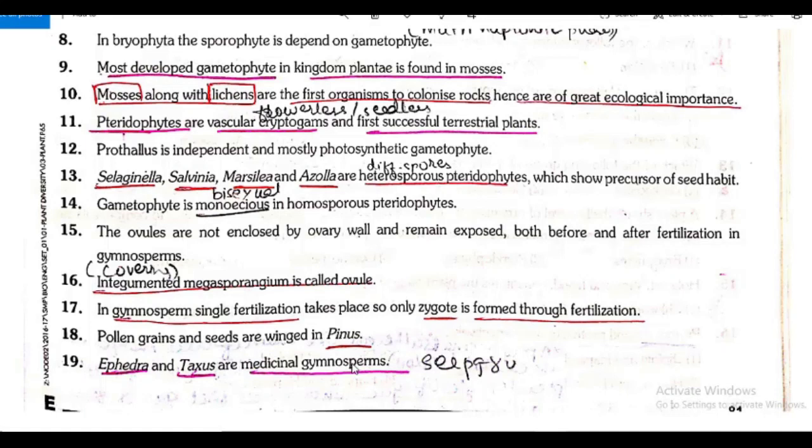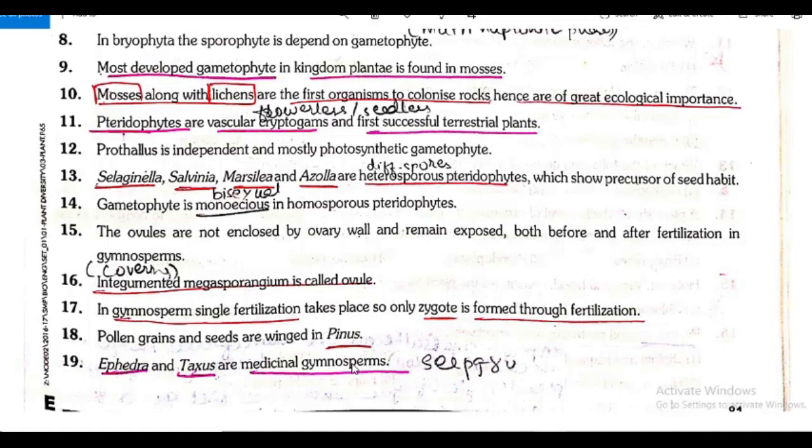So with this point, we are winding up today's session. In the next session we are going to learn about angiosperms, and the last topic will be plant life cycles and alternation of generation, as I told you.